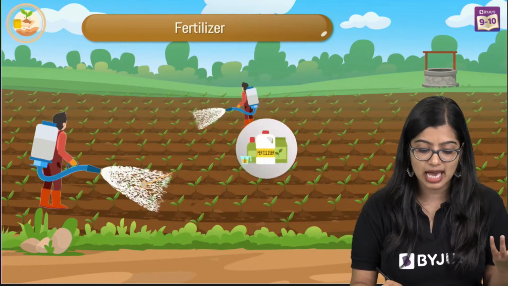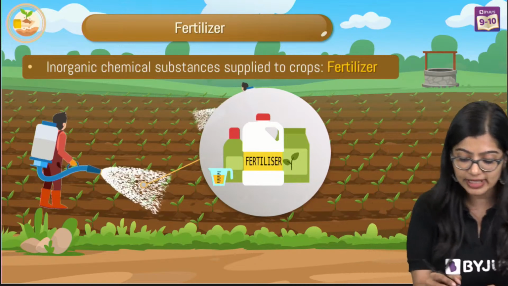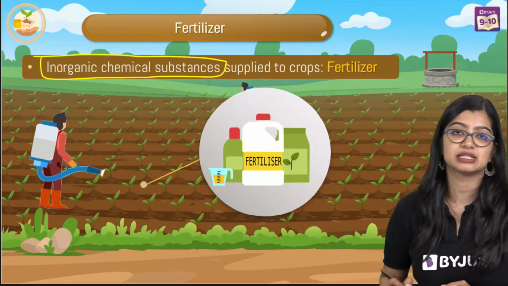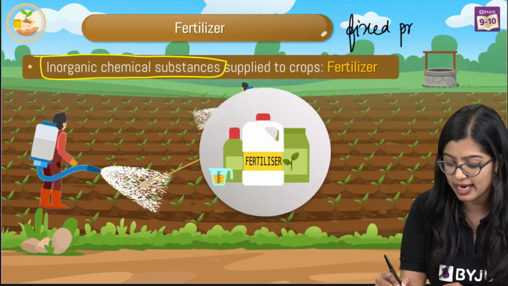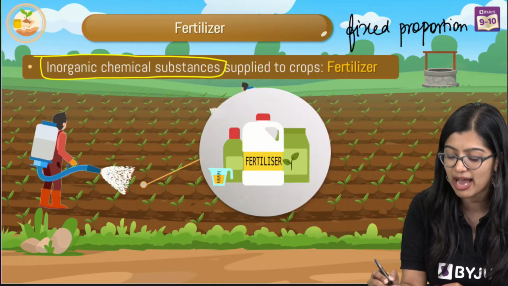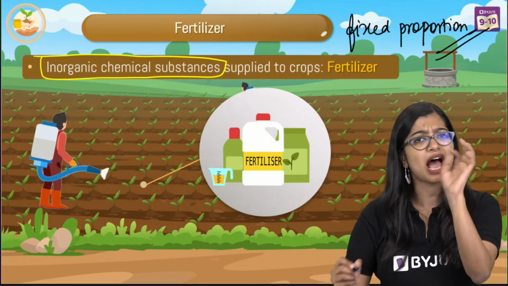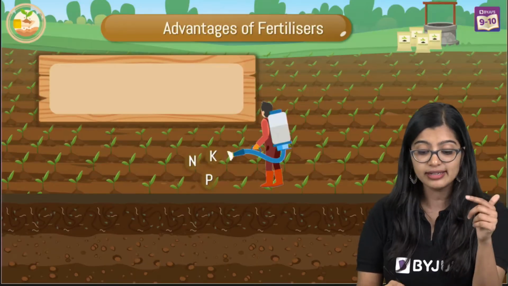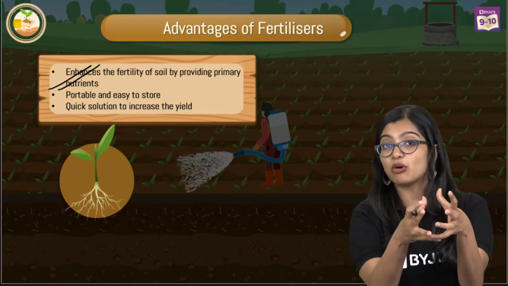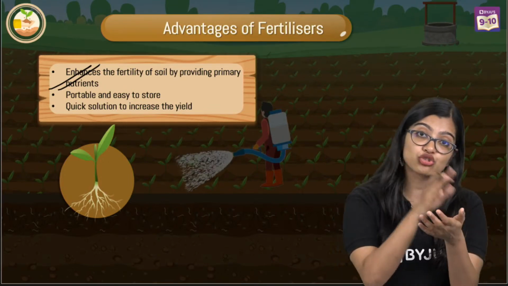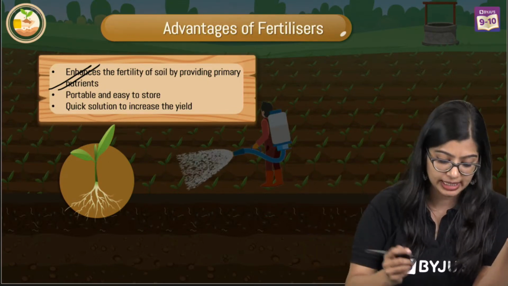Now, fertilizers are synthetically produced, which means that they are manufactured in companies. And here we see that they're made up of chemical substances. Now, of course, fertilizers will have a fixed proportion, right? That means that you know how much nitrogen you will find, how much phosphorus, how much potassium, right? So you will have it in the right amounts. And the advantage of having fertilizers is that because you have a fixed amount of nutrients in them, in a short-term goal, they will improve the yield, right? So they'll be able to improve the yield.